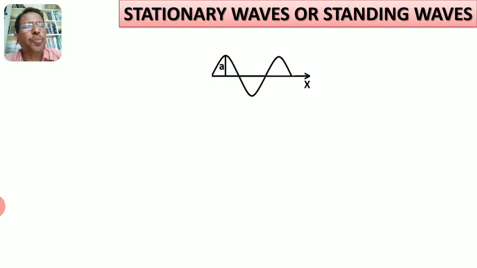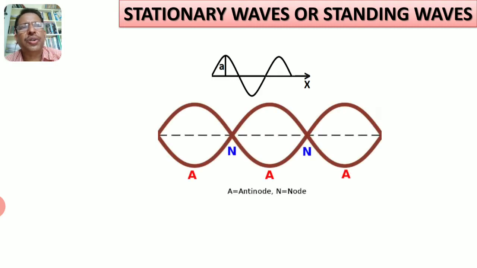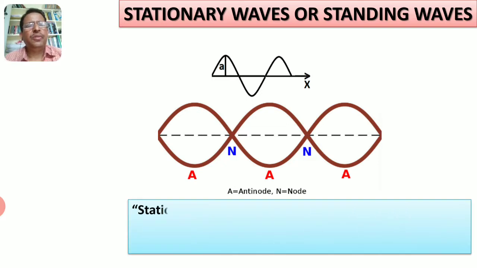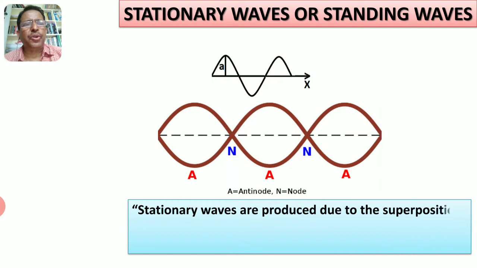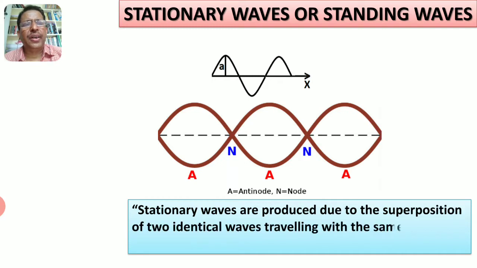When these two superimpose, what happens? A wave pattern is formed. This wave pattern is called stationary wave pattern, and the waves are called stationary waves or standing waves. Why they are called stationary or standing waves means they do not move. So stationary waves are produced due to the superposition of two identical waves traveling with the same speed but in the opposite direction.